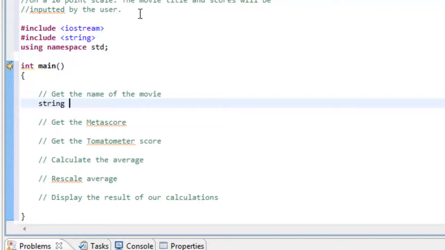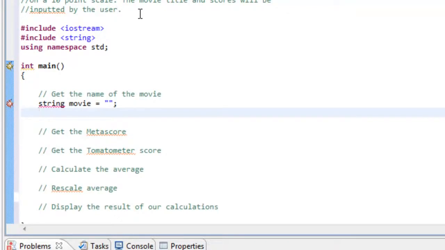So I'm going to just introduce a variable of type string, and we'll call it movie, and we'll set it to the empty string. Okay, and then we'll display to the user using our cout and ask them what is the name of the movie. Okay, and we can put a colon, space, \n for new line character, and then a semicolon at the end here.